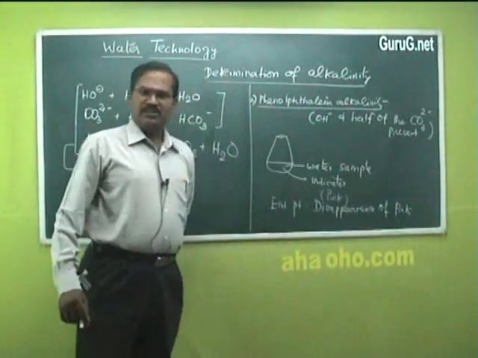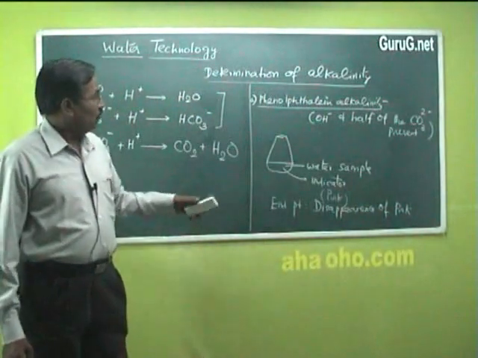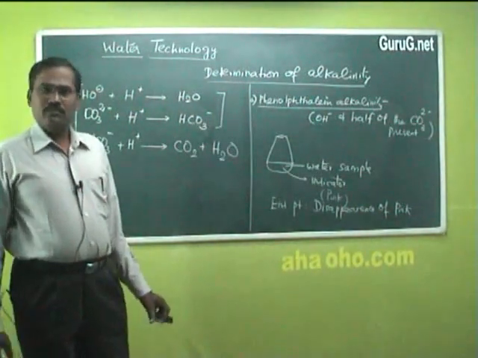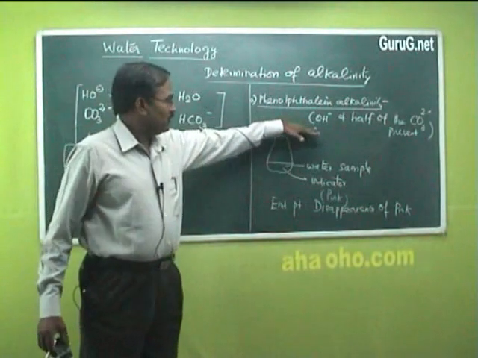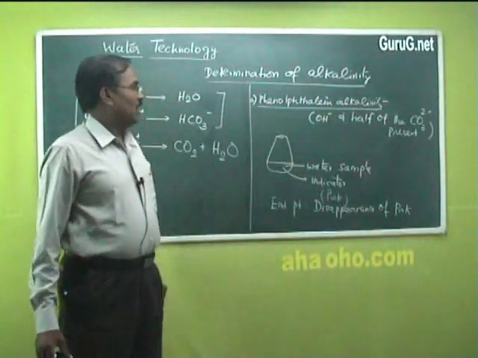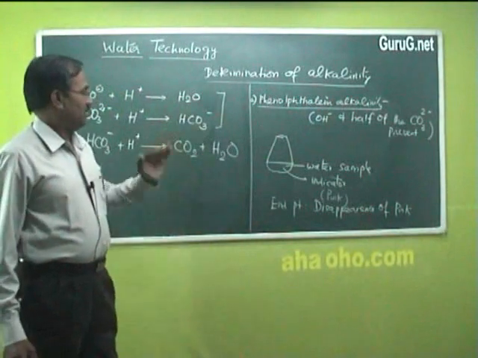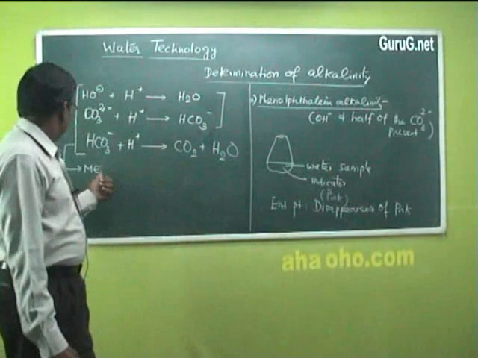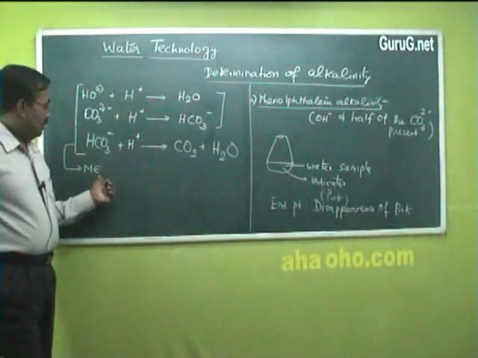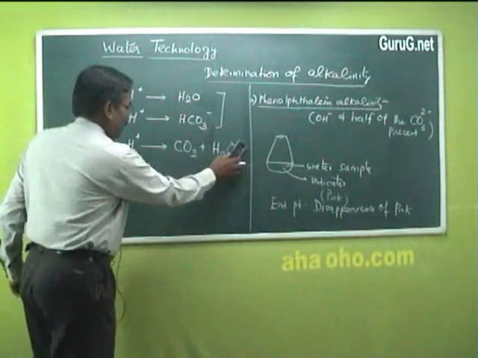The volume corresponding to that end point is the sum of hydroxide and half of the carbonate present, which is taken as phenolphthalein alkalinity. So the second part in the determination is methyl orange alkalinity.